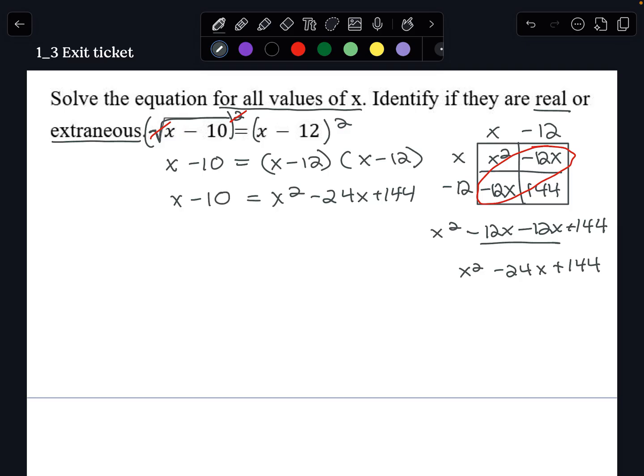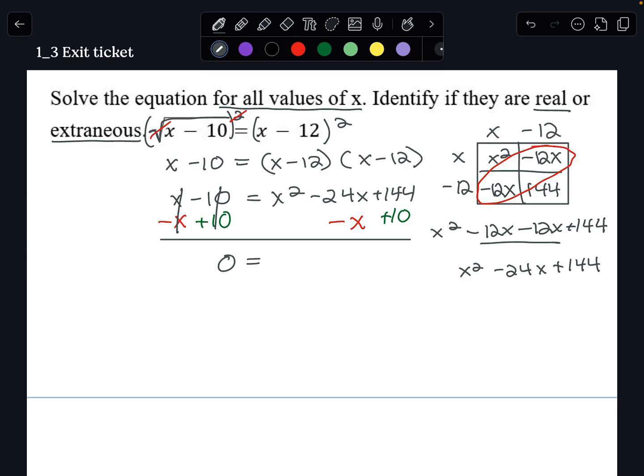And so the next step is we want to get everything over to one side. So I'm going to subtract x from both sides and add 10 to both sides. So we can eliminate these on this side. So we just have 0 over here. Our x squared stays the same, but we have negative 24x minus x, which is negative 25x. And we have 144 plus 10, which is 154.